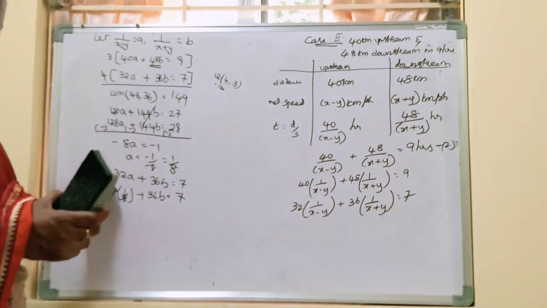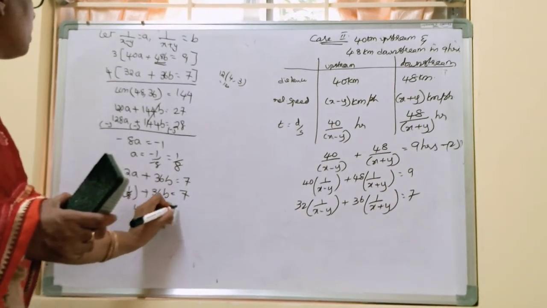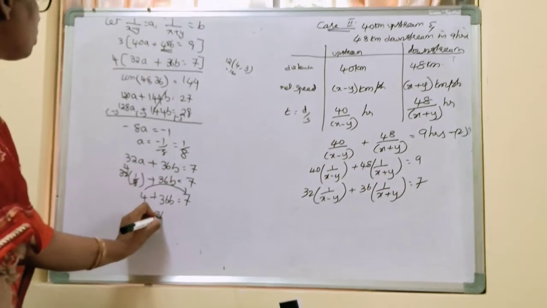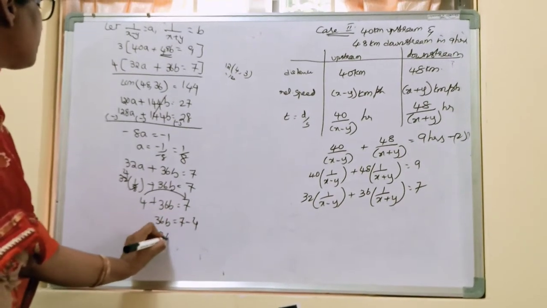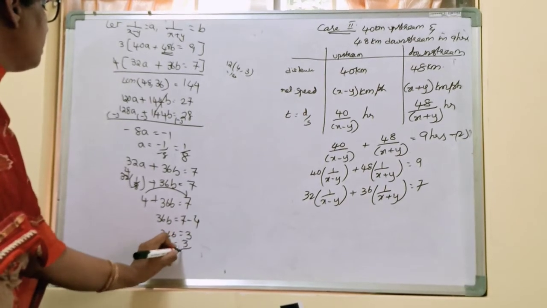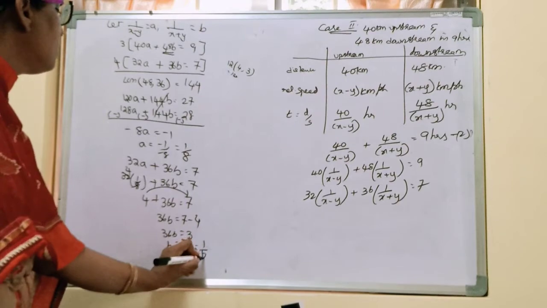So 8 goes 4 times. So 4 plus 36b is equal to 7. So 4 is taken to the other side. So 36b is equal to how much? 7 minus 4. So 36b is equal to 3. So b is equal to 3 by 36, which is equal to how much? 1 by 12 it is.